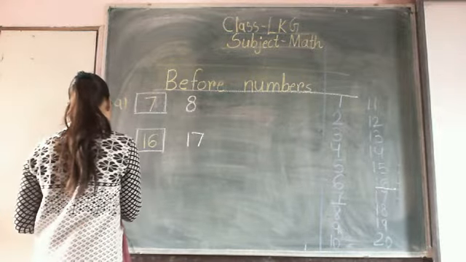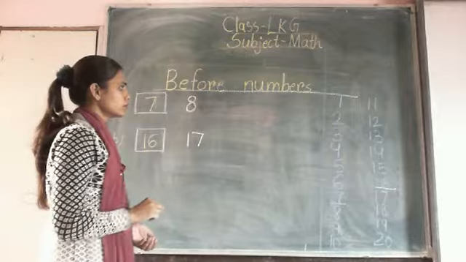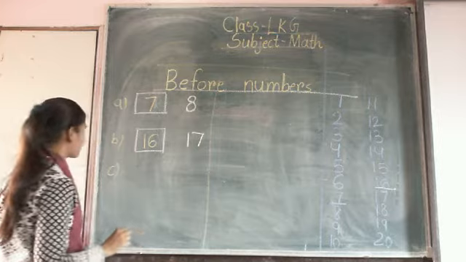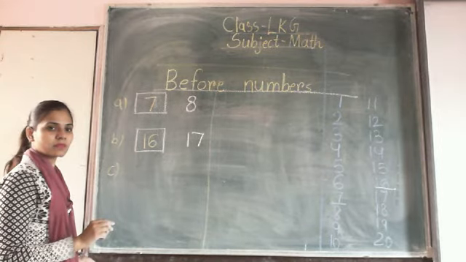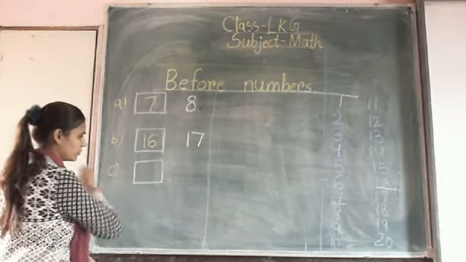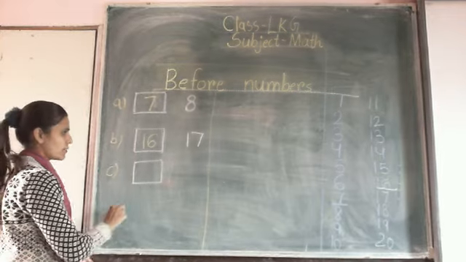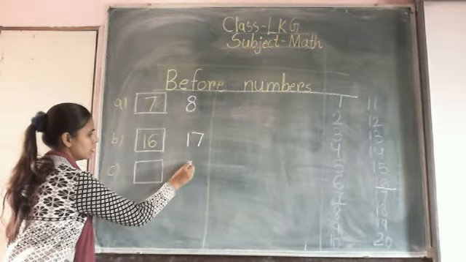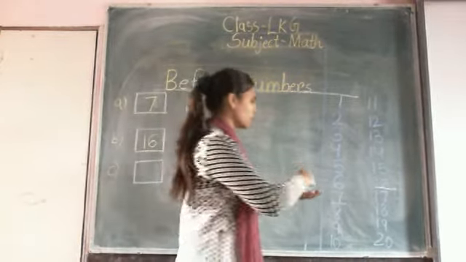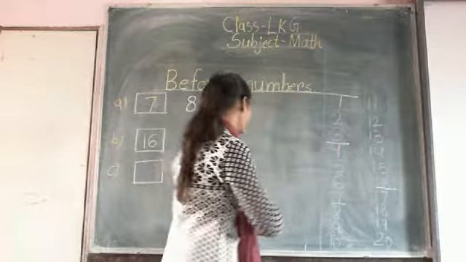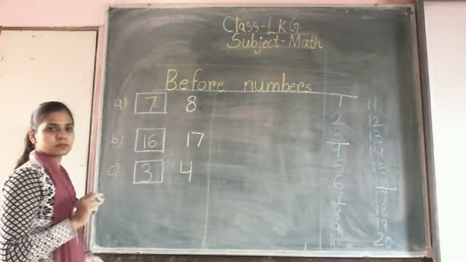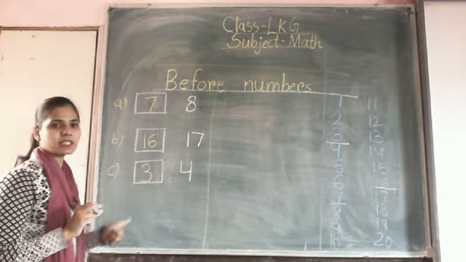Then write example C. First you make a box, write before number and write down the example, which is 4. Now what is the before number of number 4? Check out the line. Before number of 4 is 3. So in this box, write number 3. The before number of 4 is number 3.